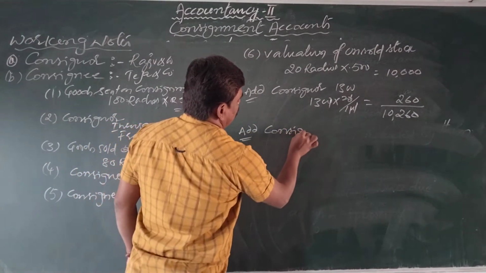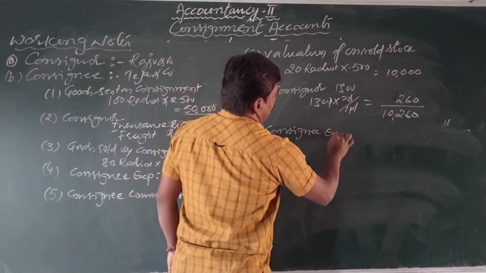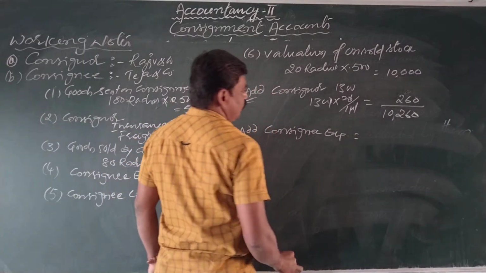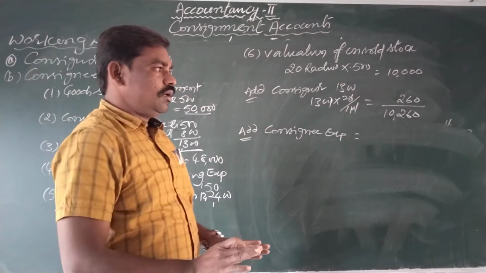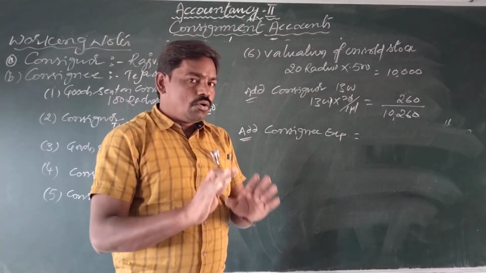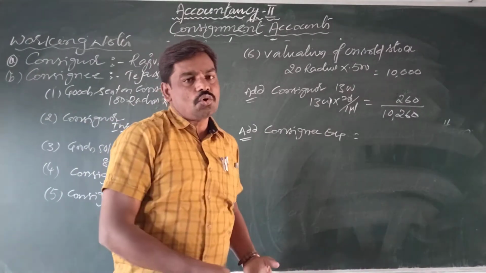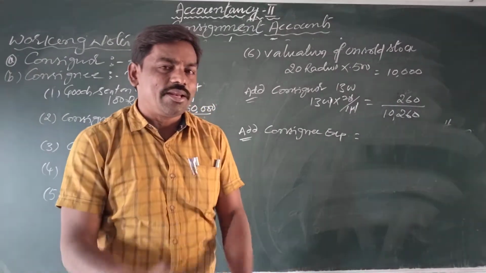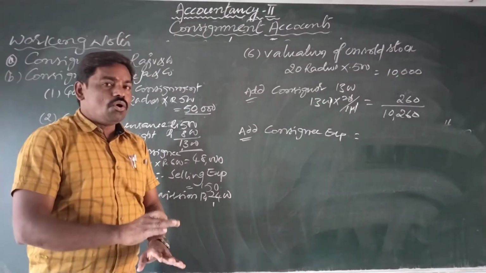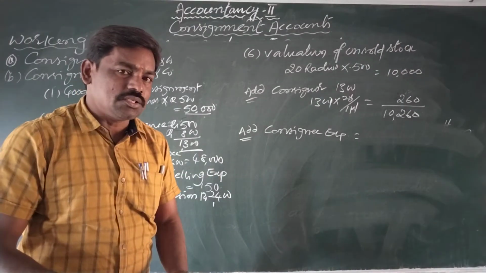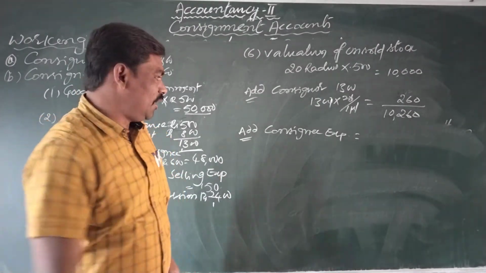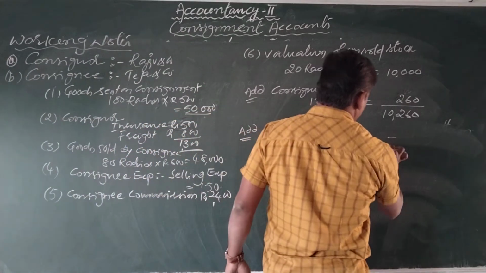And again you go on to add consignee expenses. Here in this problem there is no such expenditure which we consider to add to unsold stock value. There is no non-recurring expenditure met by the consignee. So here nil.